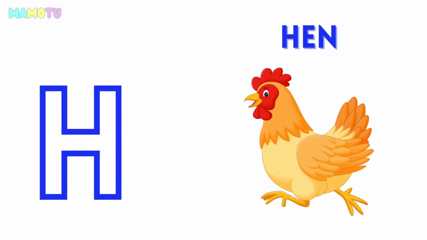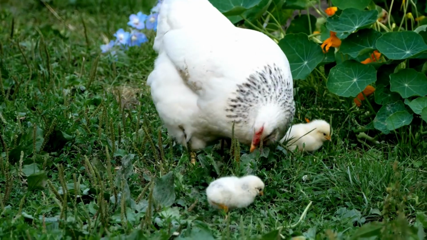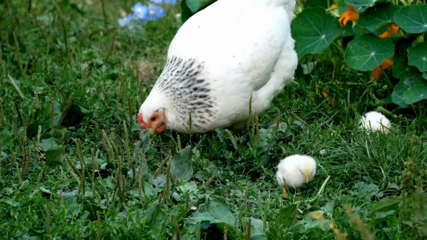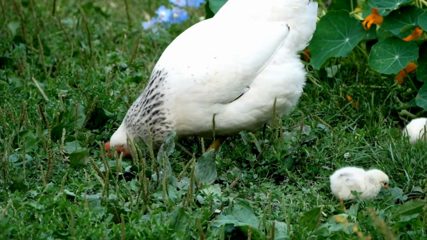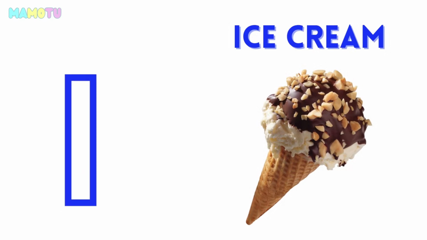H for hen. H for hen. I for ice cream. I for ice cream.